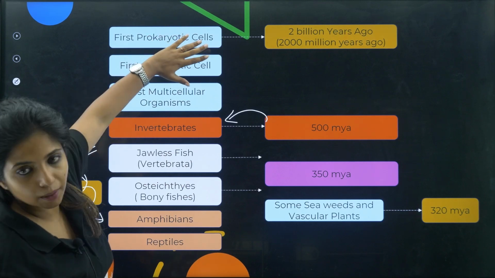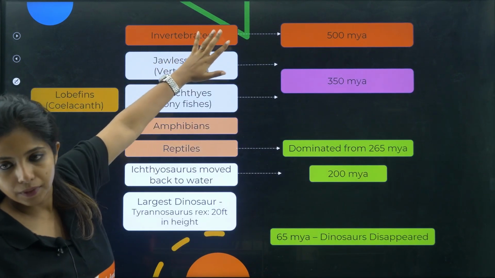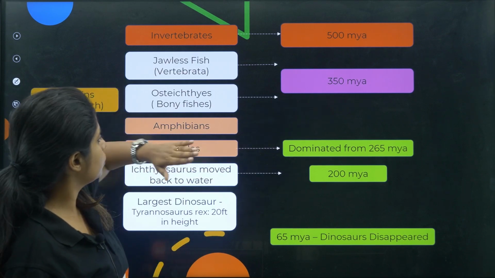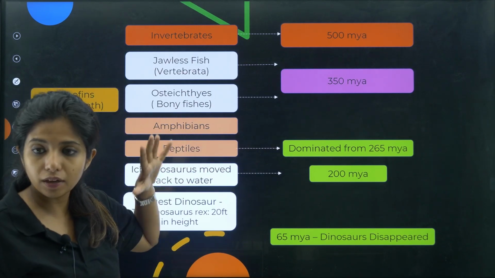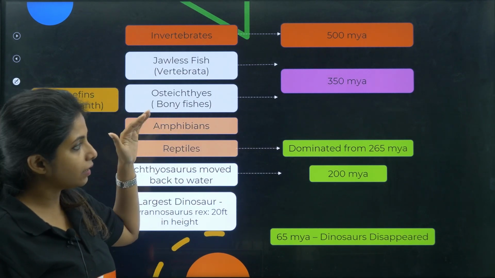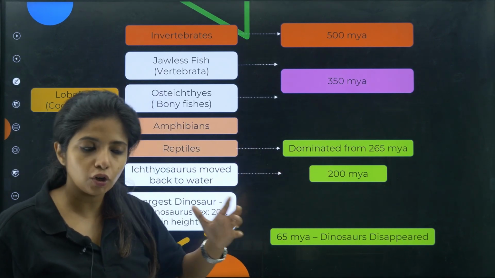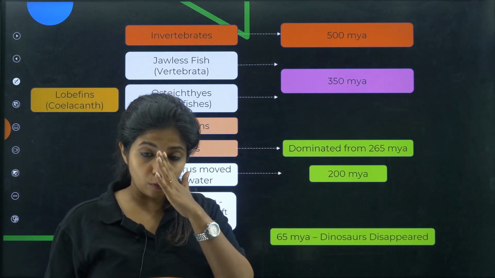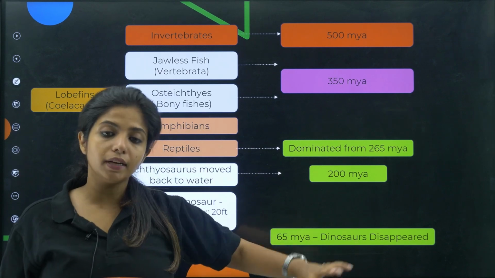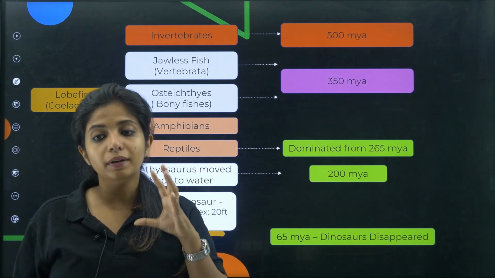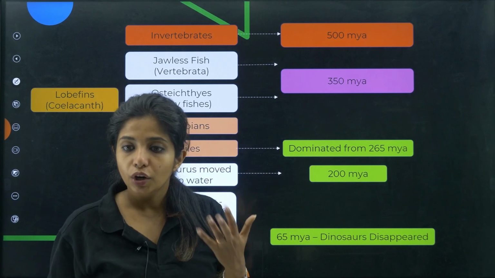Chalo, let's go ahead. Now, I have deleted this and I have shifted this up. So you will see invertebrates over here. Invertebrates 500 million years ago, then 350 million years ago, amphibians, reptiles. Now from here on, reptiles dominated from 265 million years ago. In your answer it is written that reptiles were dominating the earth for 200 million years.